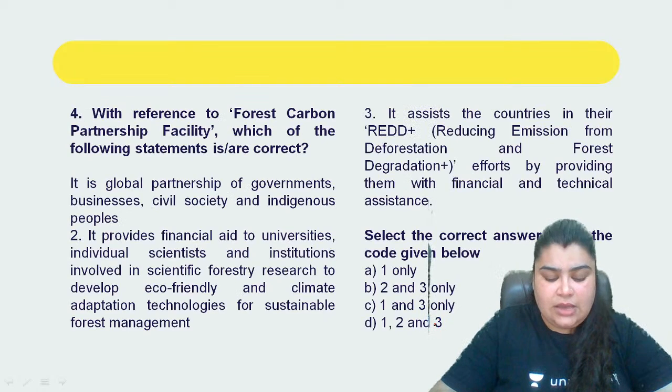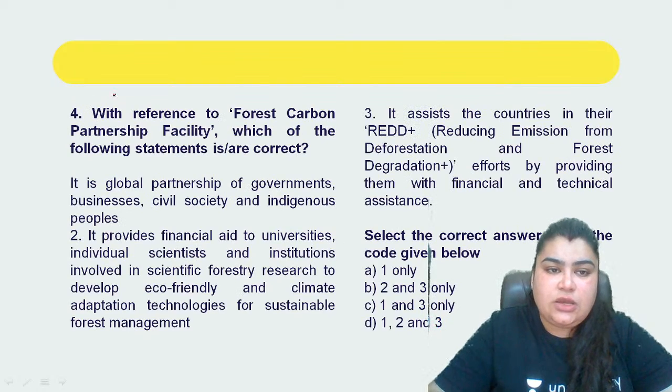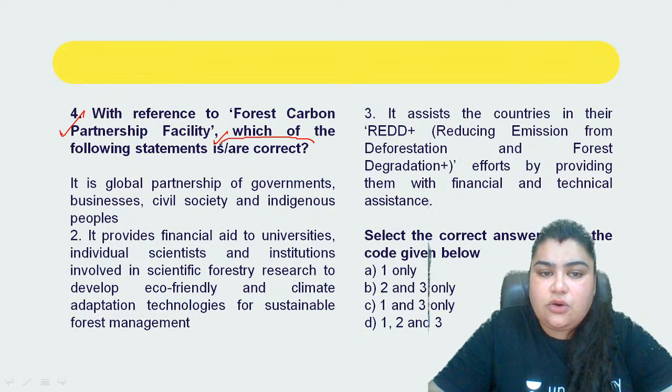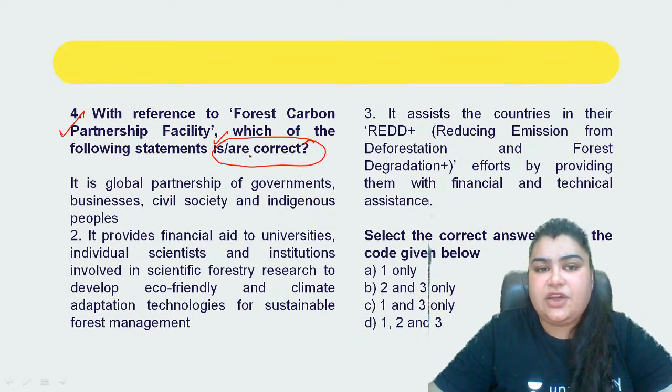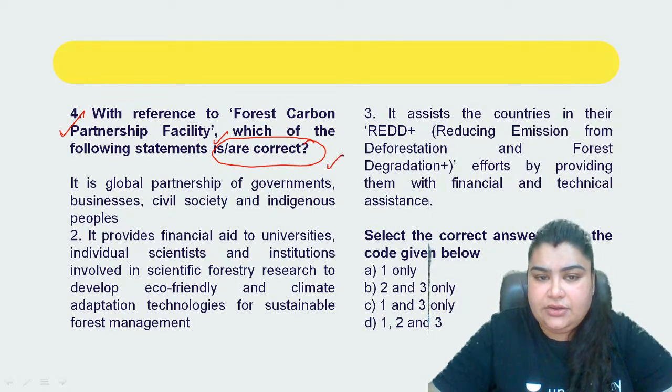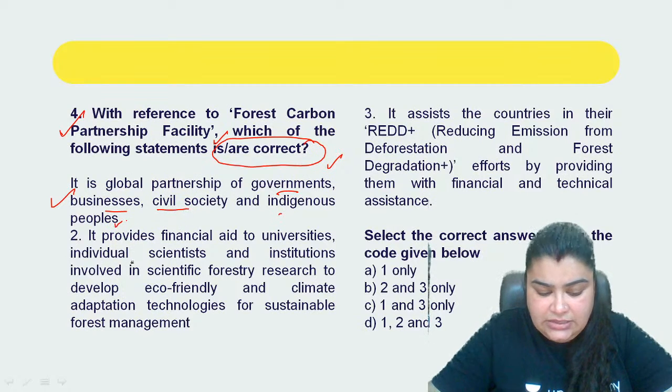Now going on further, coming to the next question, that is question number 4, which says with reference to the Forest Carbon Partnership Facility, which of the following statements is or are correct? Firstly, it is a global partnership of governments, businesses, civil society and indigenous people, right?